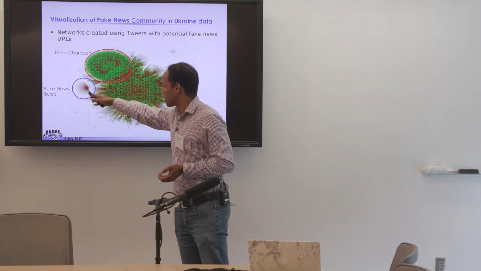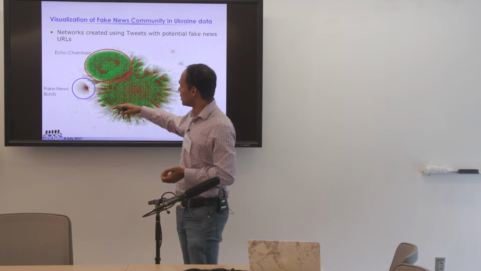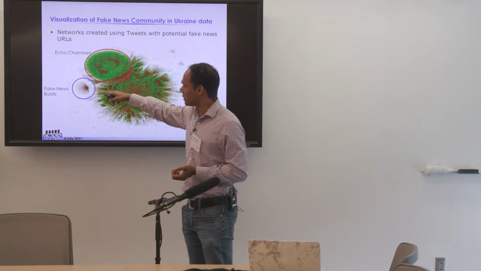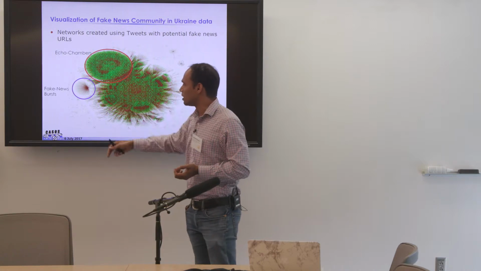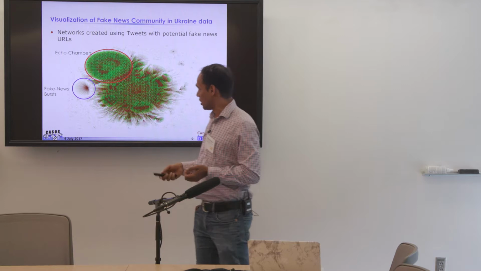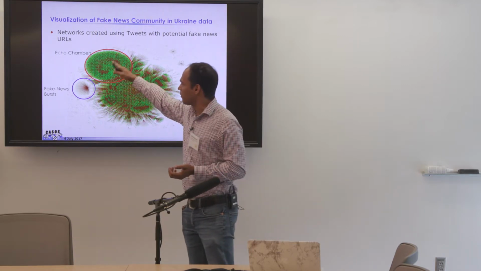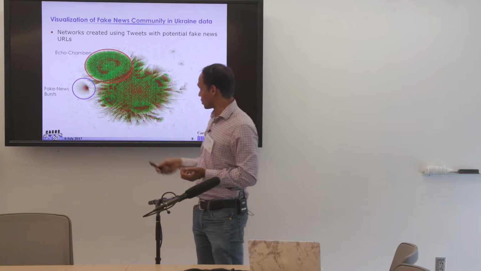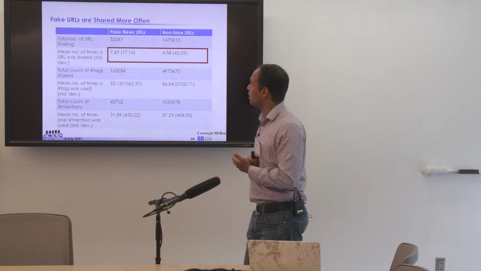If I just want to highlight a couple of them, this is one where we believe this fake news burst. So the nodes over here, the brown ones, are the users, and the green ones are tweets. A user over here starts a tweet, and then it spreads around. What we see over here is more of an echo chamber, where a lot of people are discussing fake news. So we see different kinds of community structures in our data set.